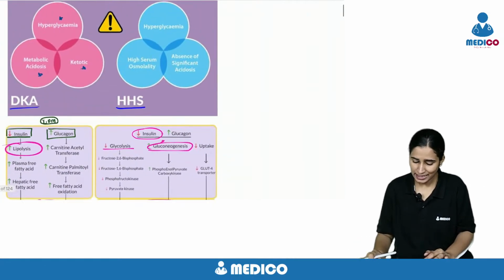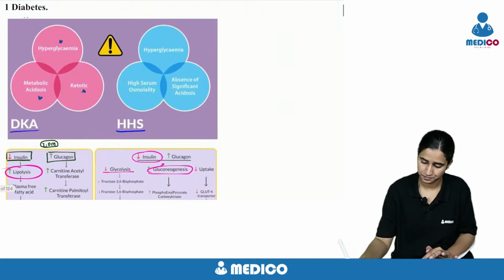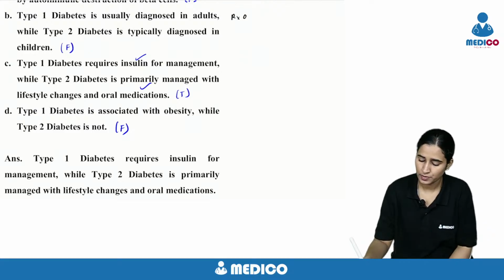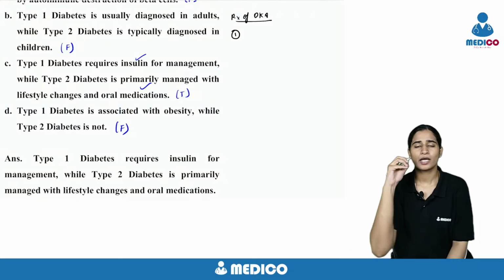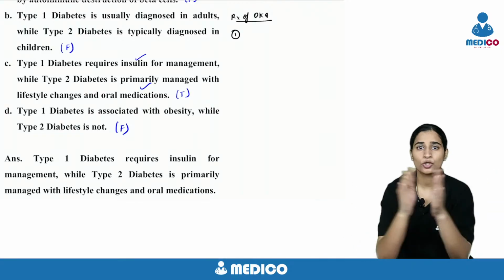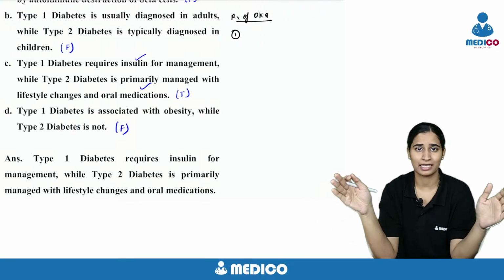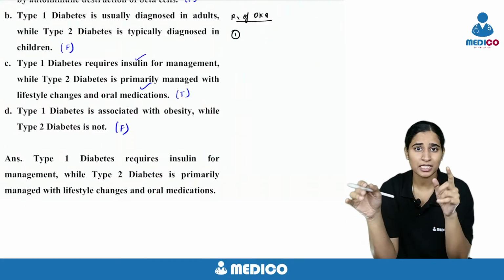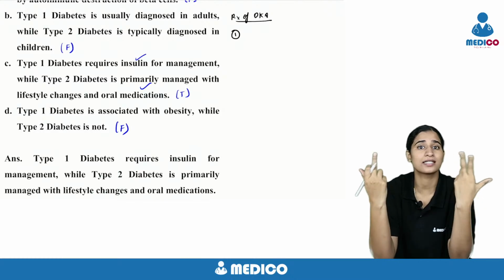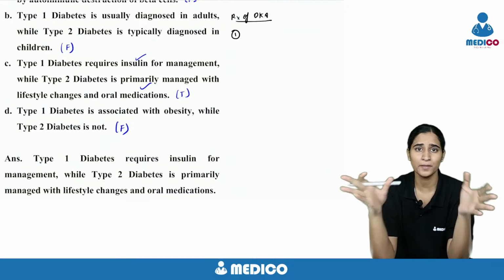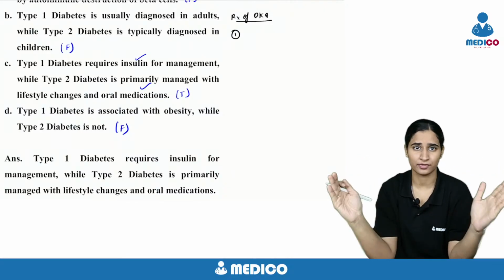How do you treat a case of DKA? Coming to treatment of diabetic ketoacidosis, what is the first thing you do? In emergencies, you should know what is the first step, what is the last step, what is the best step, because the questions are like that. He will ask most appropriate management or most appropriate initial management. Sometimes he'll give you some management and he'll ask you what is the next step. Those are the things you will be confused about, and such things he'll be asking in emergencies only. So in emergencies, you should know what is first.